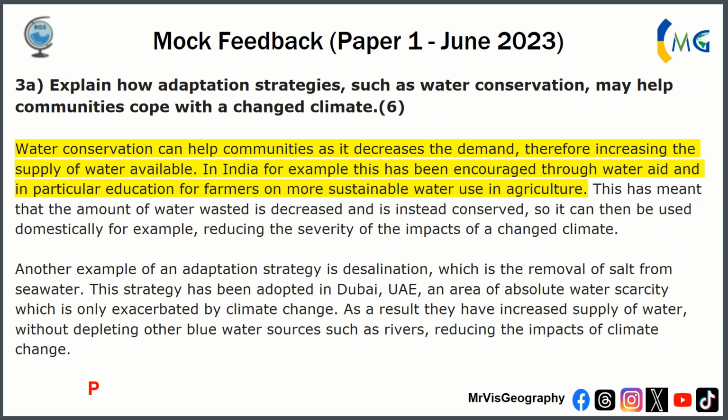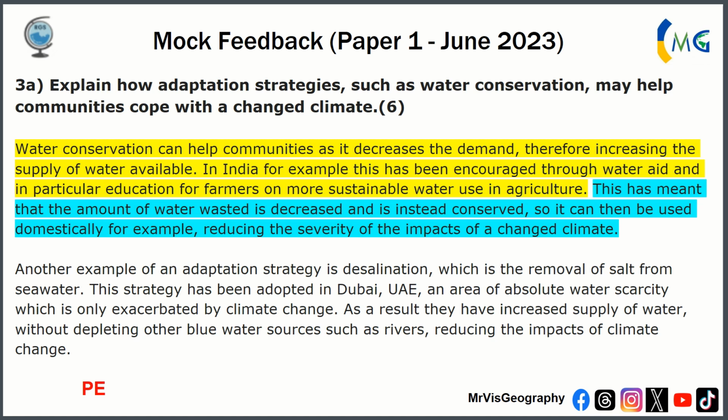So here's a good example. Water conservation can help communities as it increases the demand, therefore increasing the supply of water available. Point. In India, for example, this has been encouraged through WaterAid and in particular education for farmers and more sustainable water use in agriculture. Explanation. This has meant that the amount of water wasted is decreased and is instead conserved, so it can then be used domestically, for example, reducing the severity of the impacts of the changed climate. Explanation, but there's only one, unfortunately.